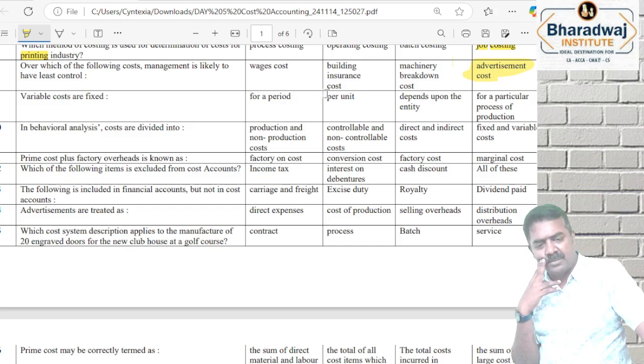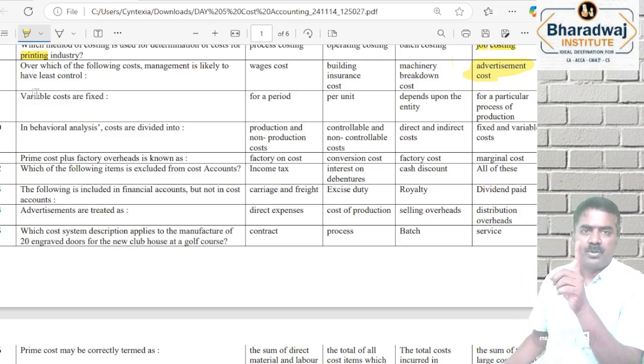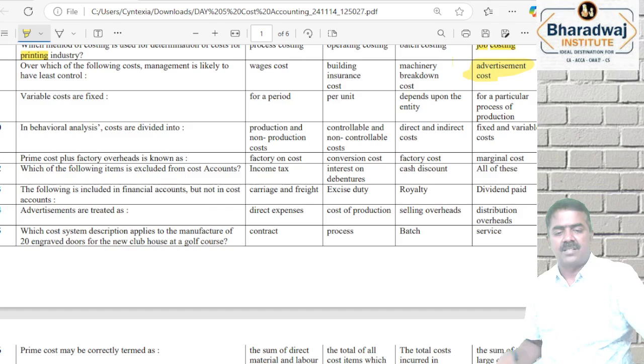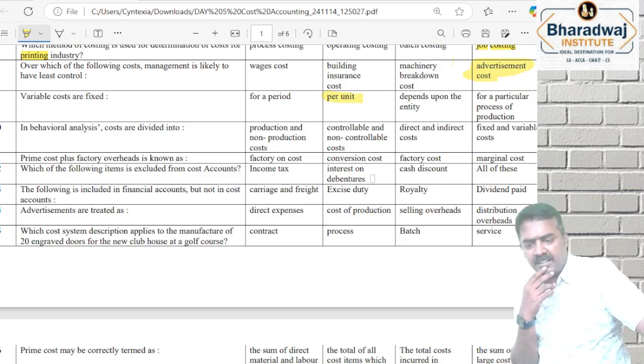For a period, per unit depends on the entity based on the particular production. Variable cost is fixed for every unit. For example, raw material 10 ரூபாய் ஒரு யூனிட்டுக்குன்னா 1 into 10, 2 into 10, 3 into 10. Per unit, the cost is same. Total cost தான் change ஆகும். Variable cost per unit is fixed.